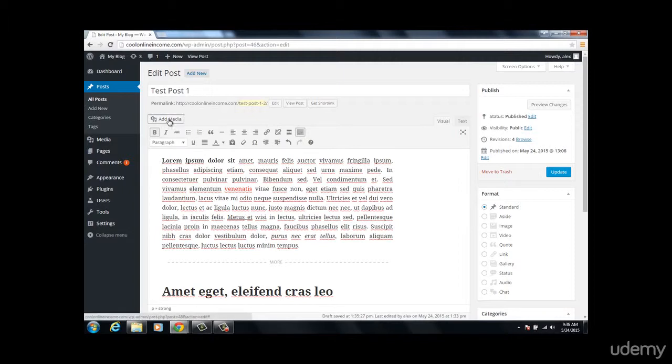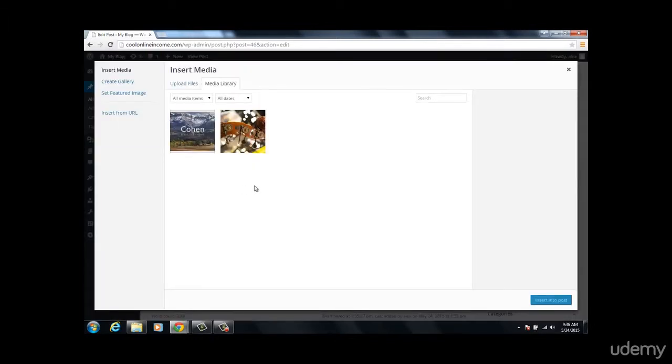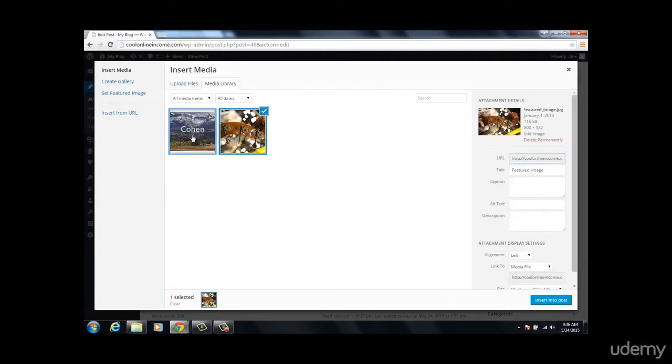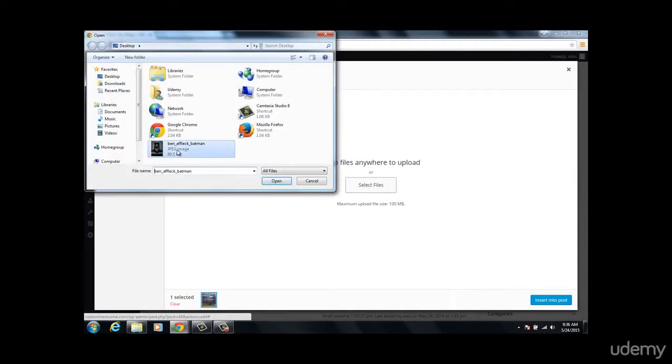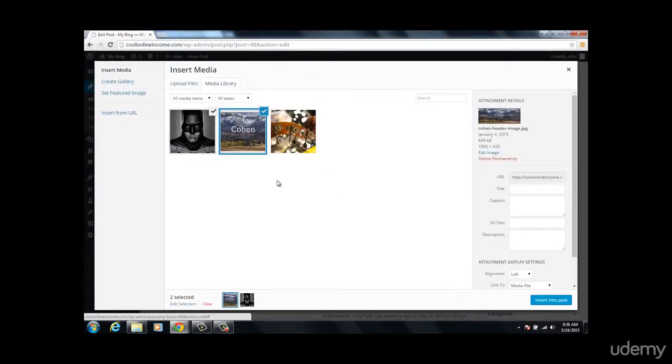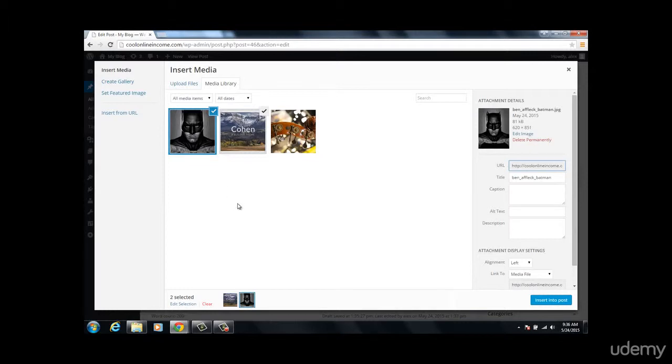So I'm just going to click on the add media button right here, and you can either choose to add images that you already have in your library, or you can choose to upload some. So I'm just going to click on the upload files button right here, click on select files, and I'm going to click on this Batman image that I saved earlier. I'm a huge Batman fan, so bear with me. I hope you are a Batman fan too.